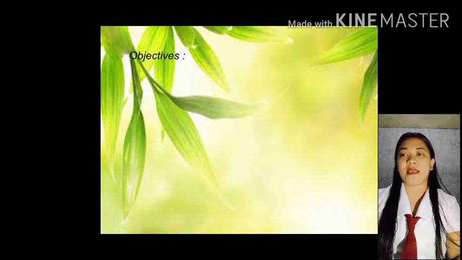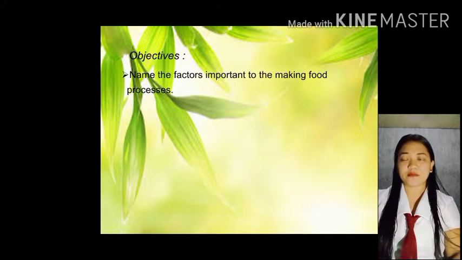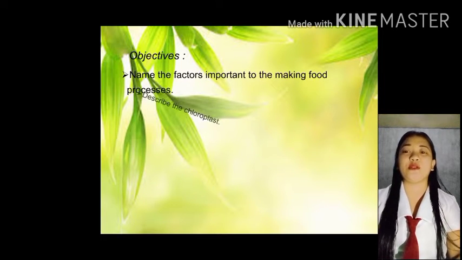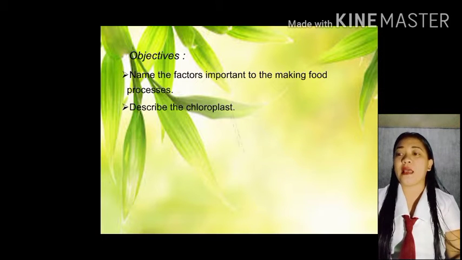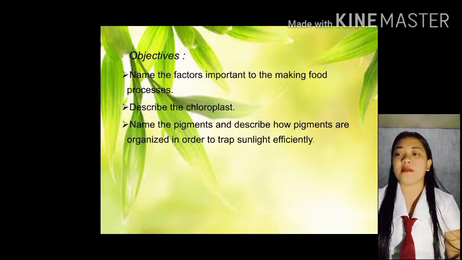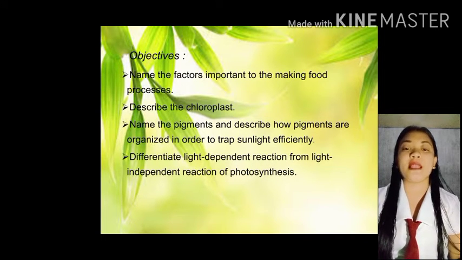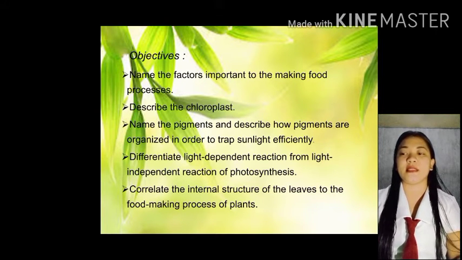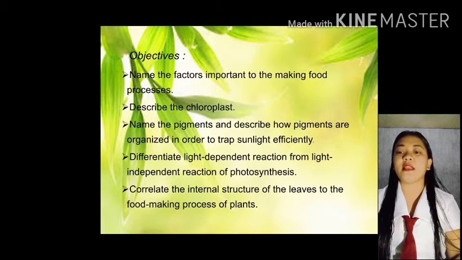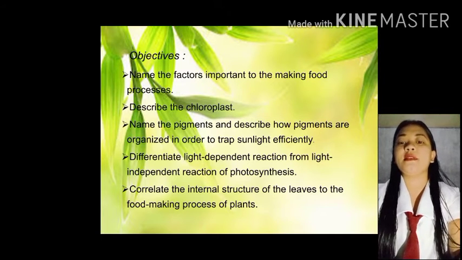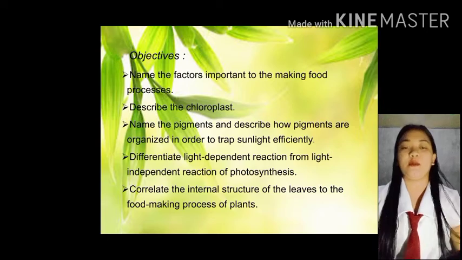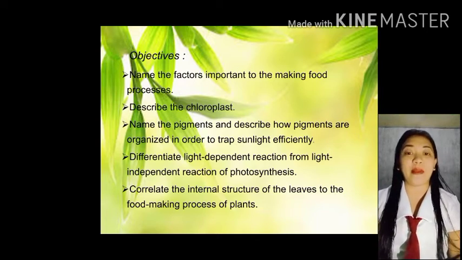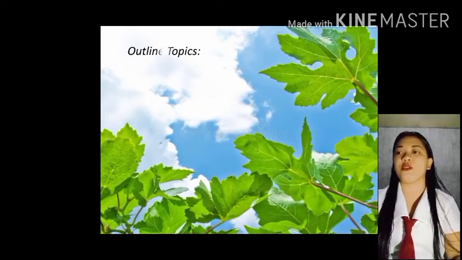Next po is objectives. Name the factors important to the making food processes. Describe the chloroplast. Name the pigments and describe how pigments organize in order to trap sunlight. Differentiate light-dependent reaction from the light-independent reaction of photosynthesis. And correlate the internal structure of the leaves to the food-making process of plants. Yan po yung mga malalaman natin within our discussions.